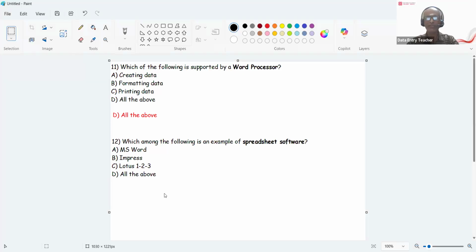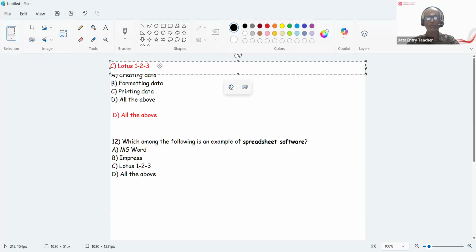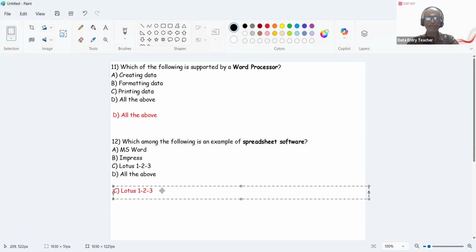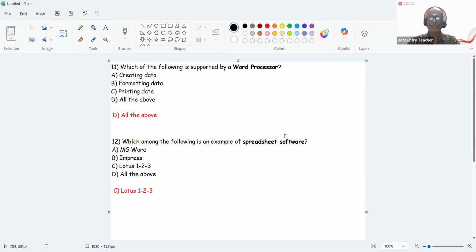So Impress, Word is not, Impress is presentation. So Lotus 123 is a spreadsheet software. So you have to understand this. So very simple questions, MCQs, you can get full marks in MCQs. So better you please prepare very well so that you can answer very well.